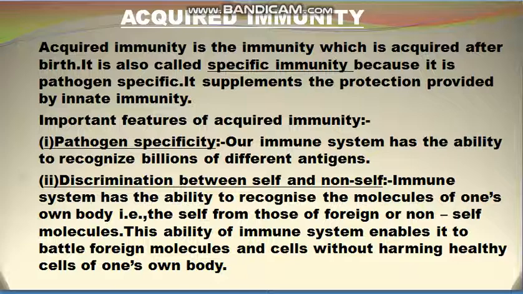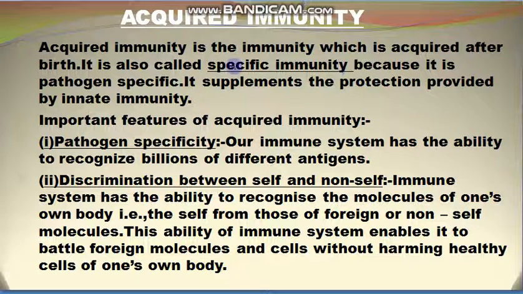Acquired immunity is acquired after the birth and it supplements the protection provided by the innate immunity. Innate immunity is known as non-specific immunity because it is not pathogen specific, but acquired immunity is pathogen specific. It is specific for each pathogen, so it is also known as specific immunity. So there are certain features of acquired immunity.